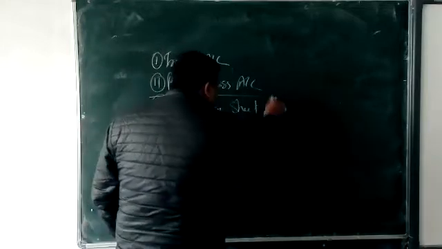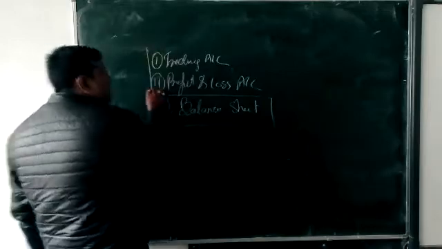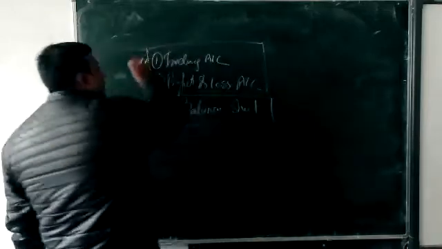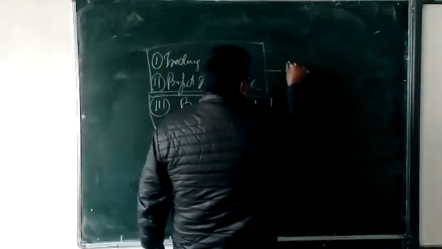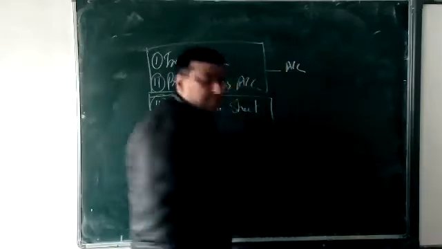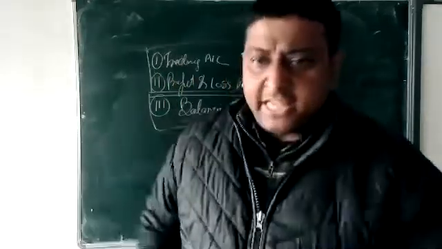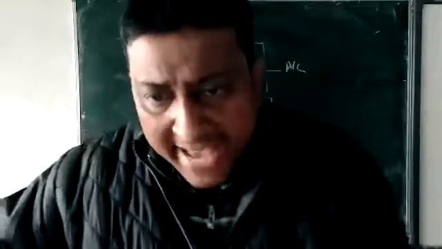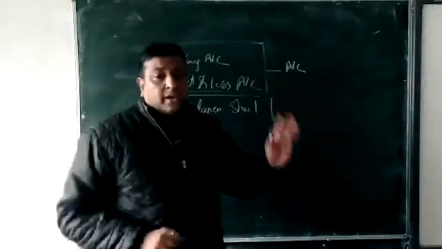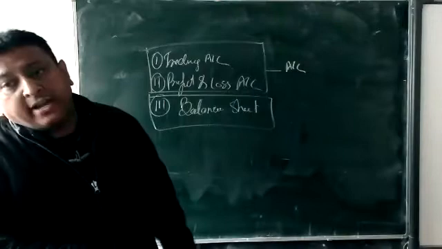This balance sheet is a statement, but these two are accounts. These three things we are going to make at the time of preparing the final account.